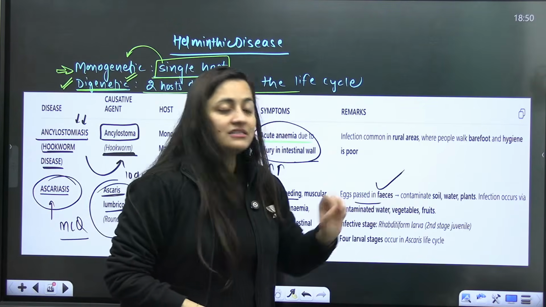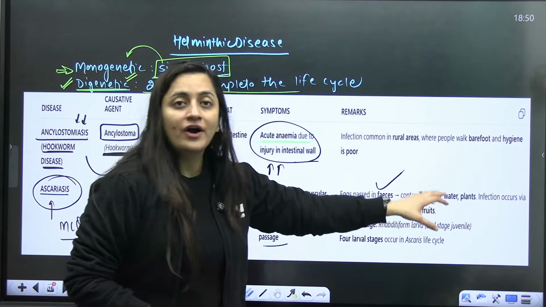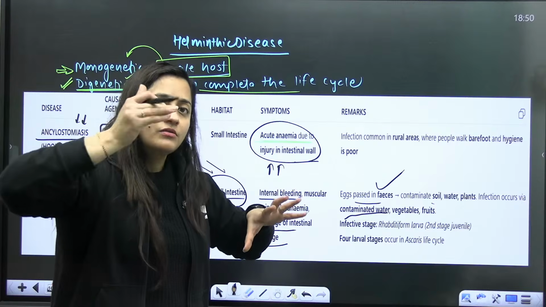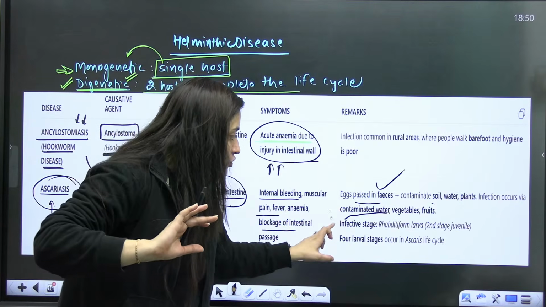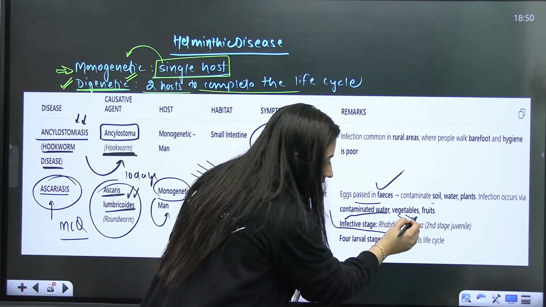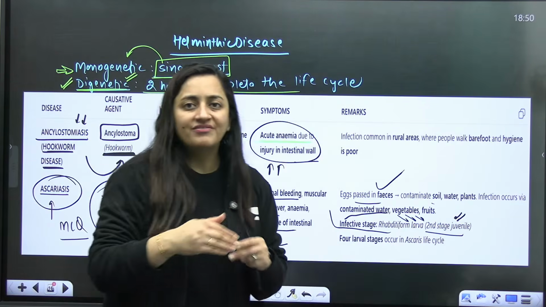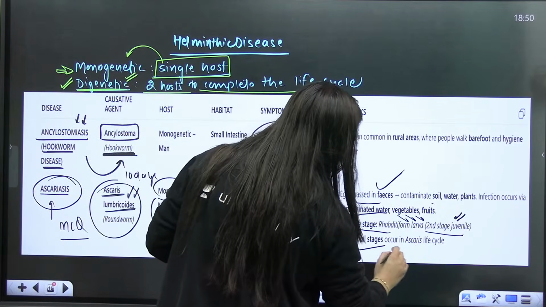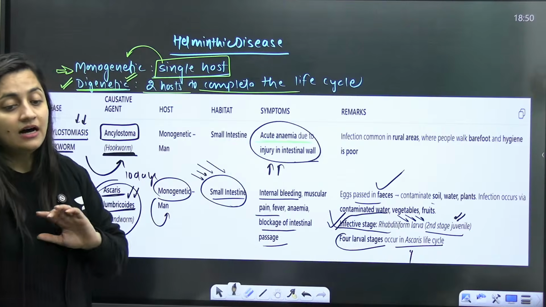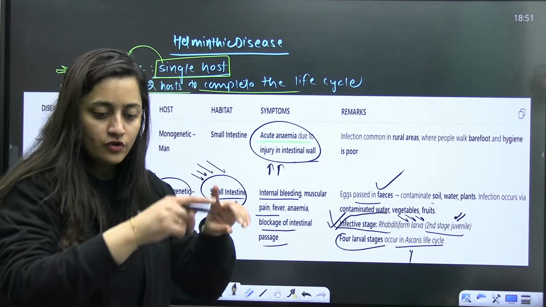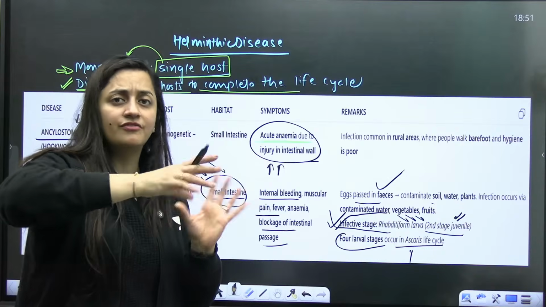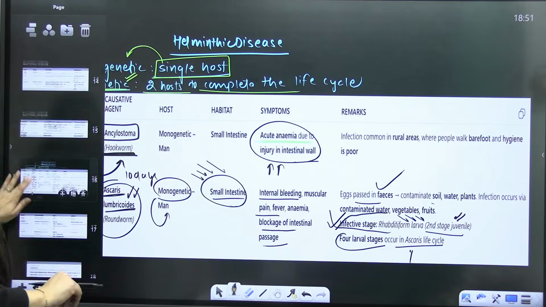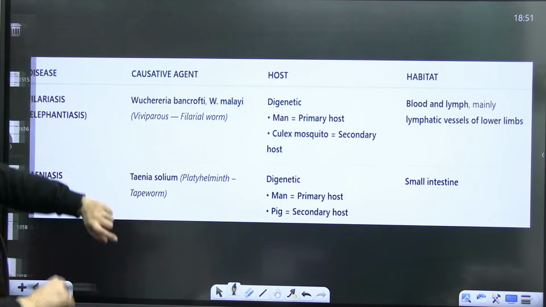The eggs are passed in the fecal matter and contaminate the soil, water and plants. So we can get the infection through contaminated water and vegetables. The infective stage is the rhabditiform larva, the second stage juvenile. Four larval stages occur in the Ascaris life cycle. It takes around a 10-day tour in our body, in which the hatching of the larva and its further growth are included. We don't have the details of that, so we will just write the important information here.